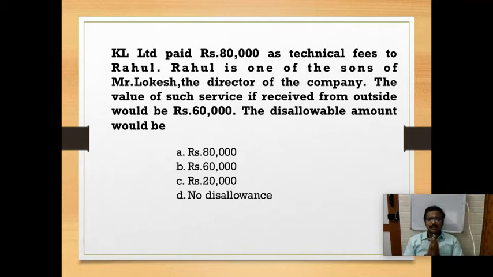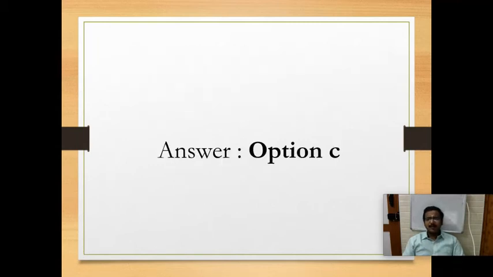The outside price is 60,000, but to Rahul, the director's son, we have paid 80,000. So the disallowed amount is 20,000. So the answer is option C. 20,000 is the correct answer. 20,000 is the excess amount and it should be disallowed. Okay. So we'll move on to the next question.